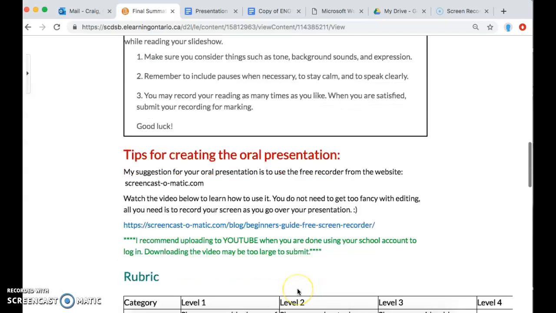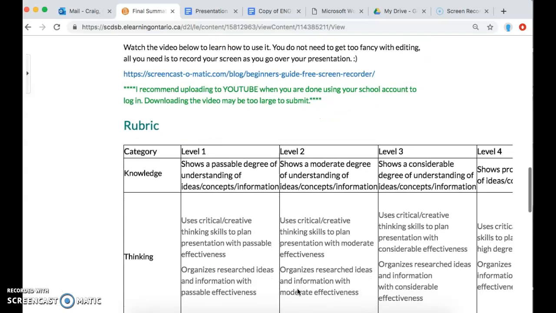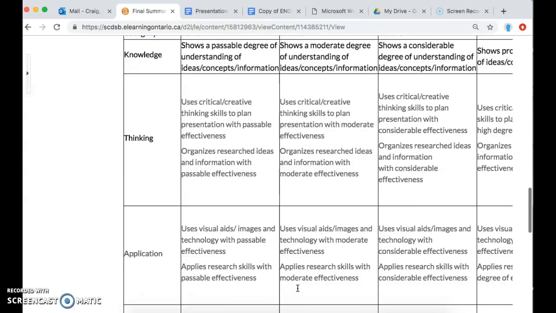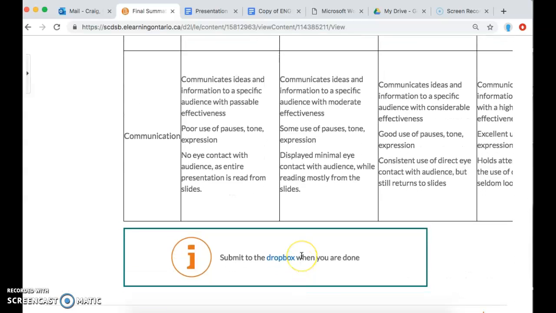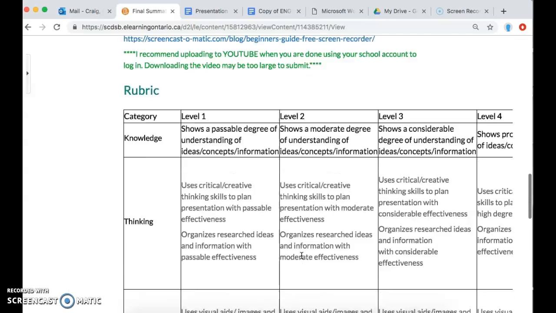Okay? You have a rubric down here at the bottom as well that you can look over to see what you're being marked on and just make sure you understand everything. And if you have any questions, just remember you can always ask and send me emails, and good luck.